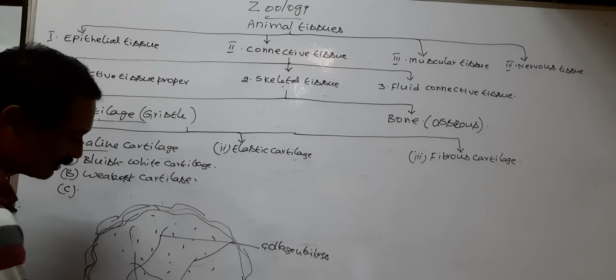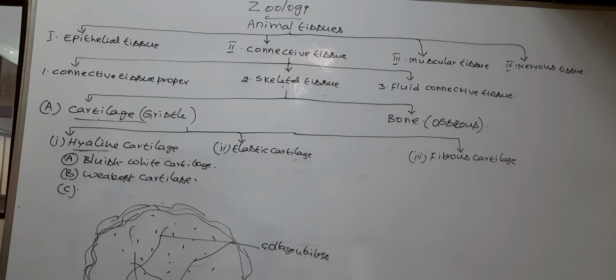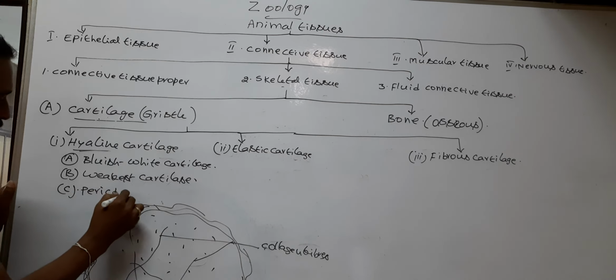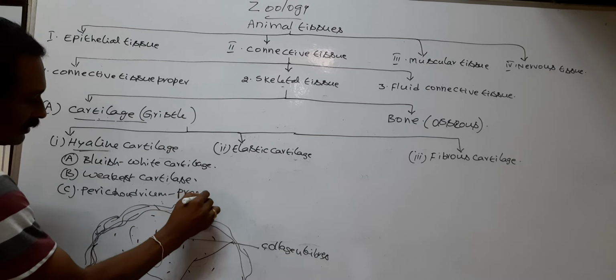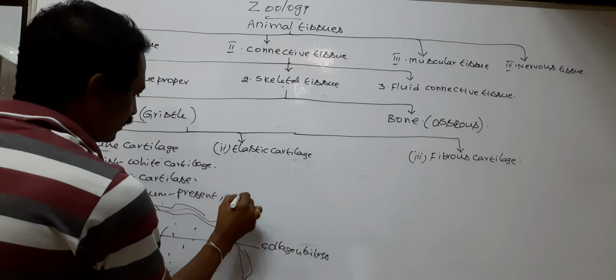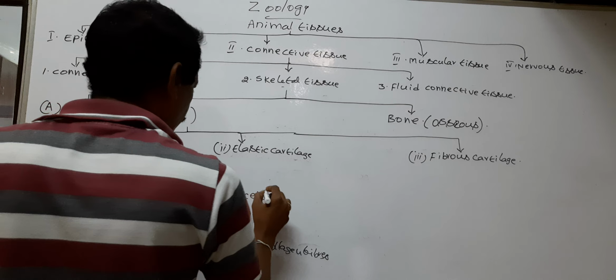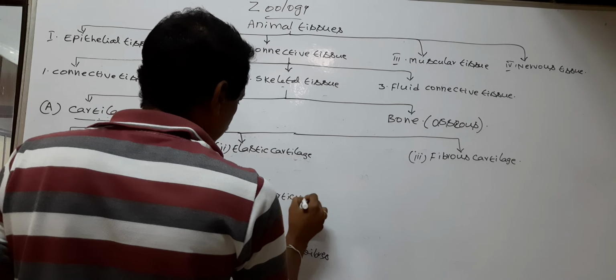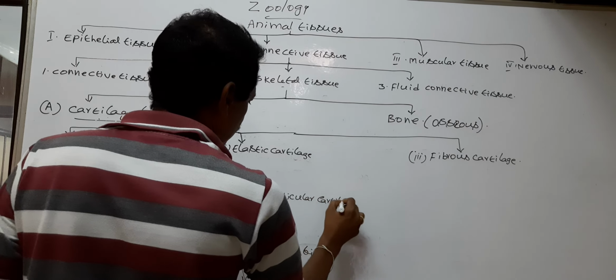So perichondrium is present in the hyaline cartilage, except in articular cartilage.